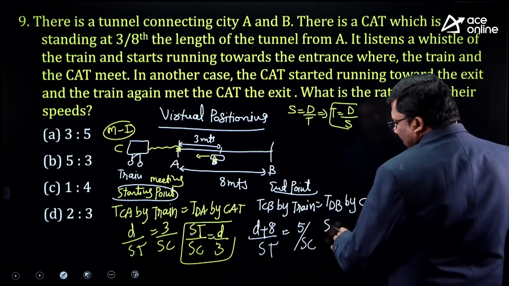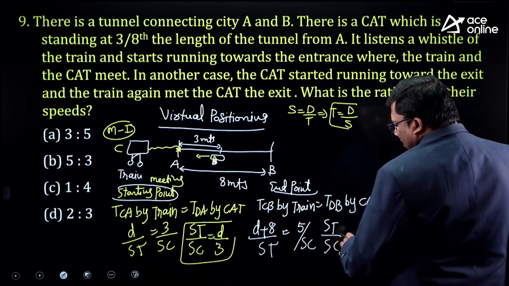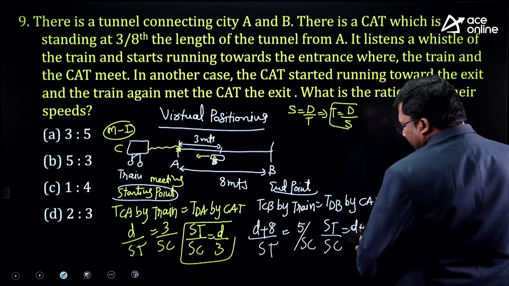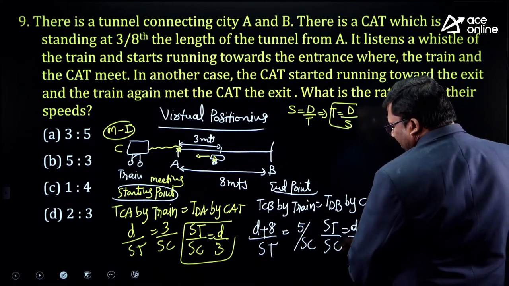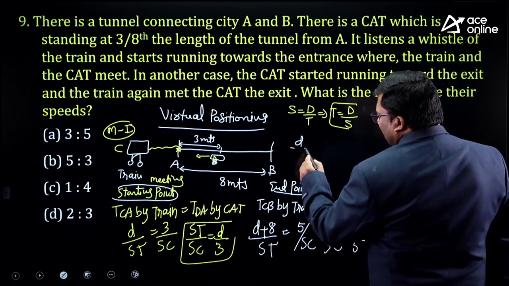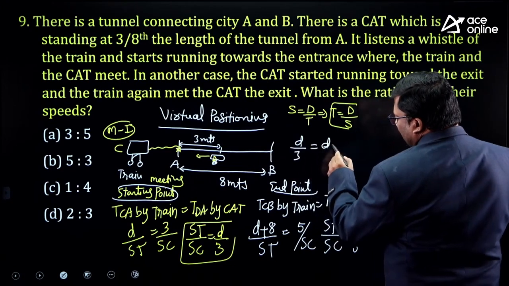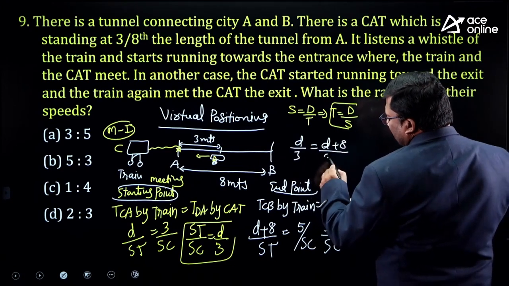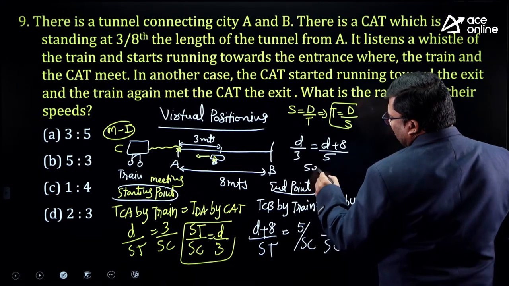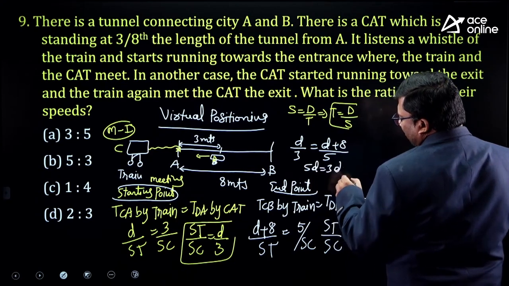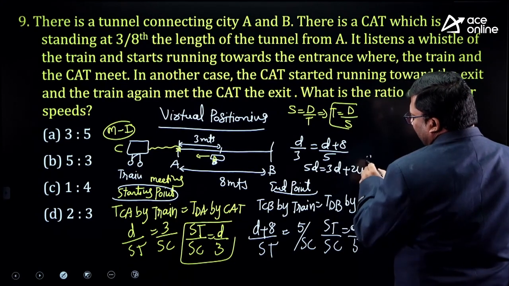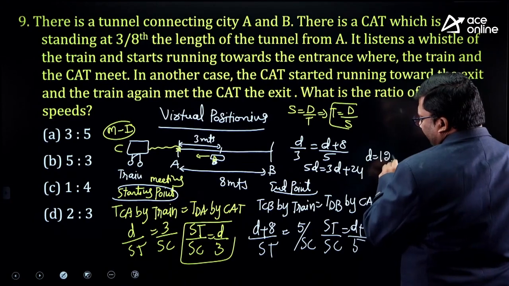So speed of the train by speed of the cat is D plus 8 by 5. If I equate, D by 3 is equivalent to D plus 8 by 5. So 5D is equivalent to 3D plus 24. 2D is 24. D is 12.